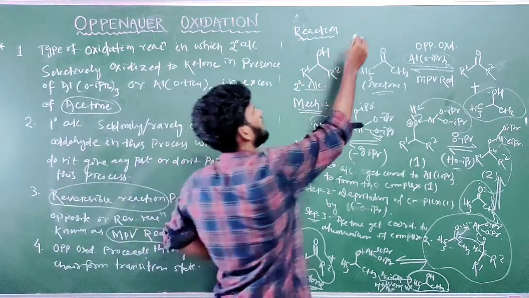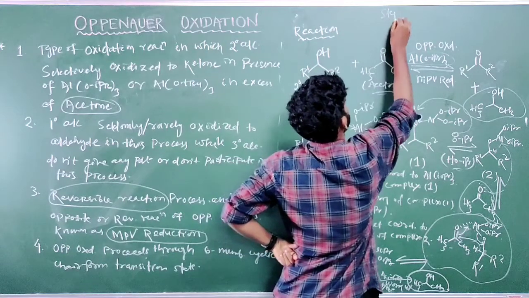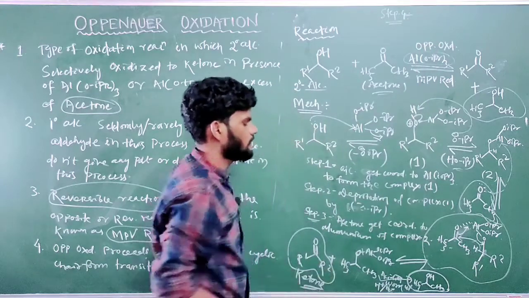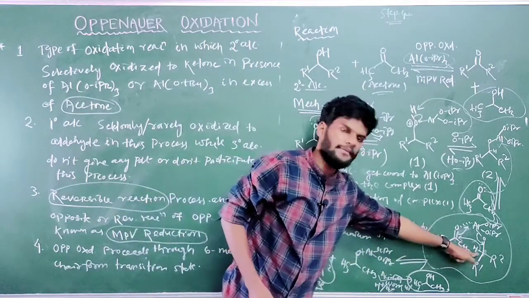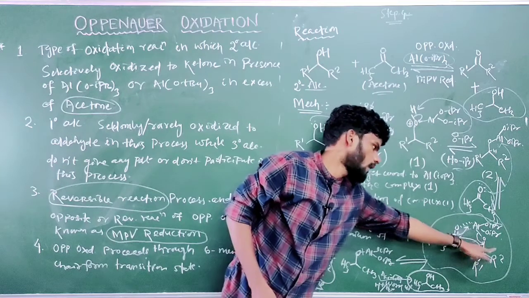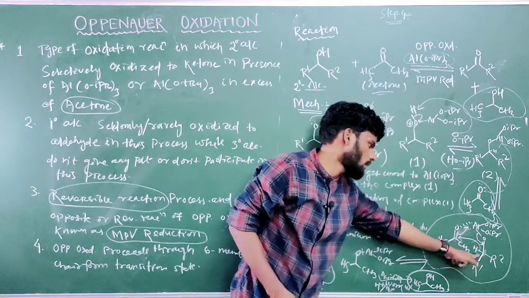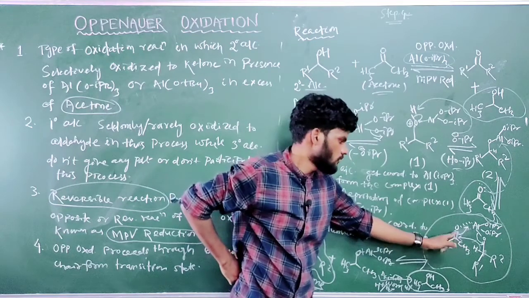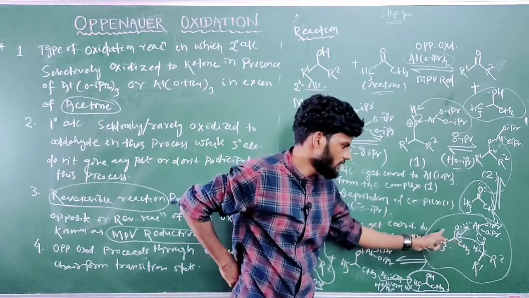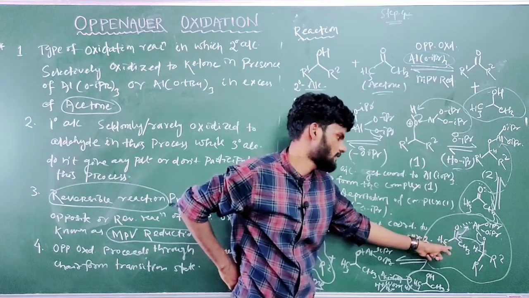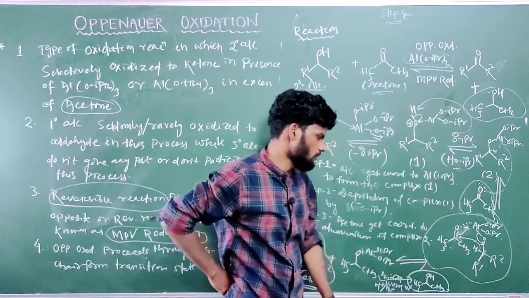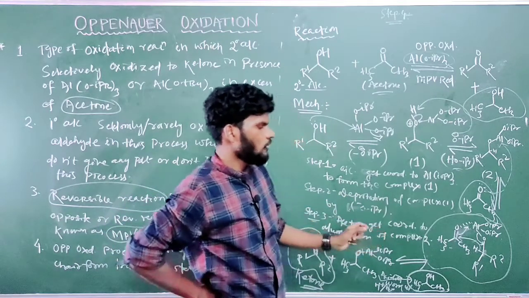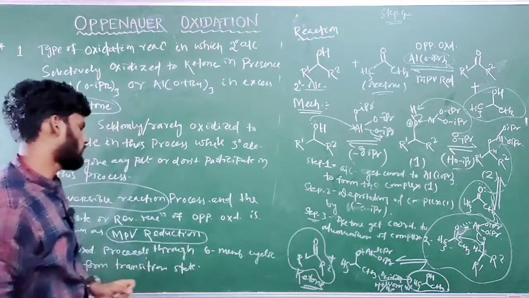So step 4, you can write it as step 4. In step 4 what happens? The hydride group of the alcohol acts as a nucleophile and attacks the carbonyl carbon of acetone, and this transition state proceeds through a 6-membered cyclic chair form.